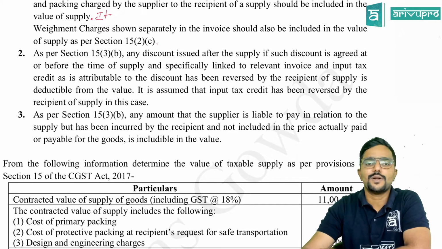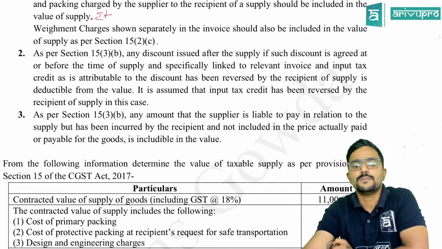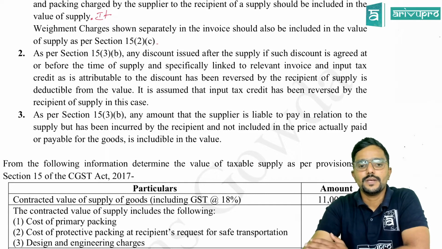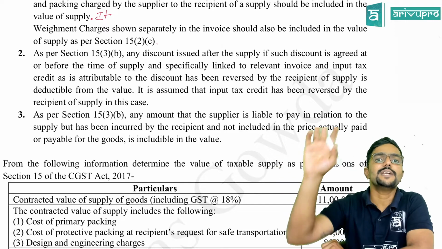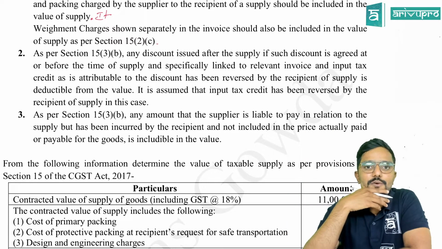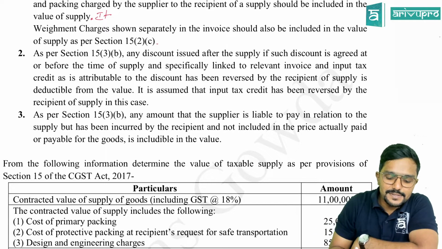In this case, they are not given whether it is reversed by the recipient and all. So I have also given one more line. It is assumed that input tax credit has been reversed by the recipient of supply in this case, because only if it is reversed, we will reduce it while calculating the value. But in the question, they have not given any clarity. So that is why I have added this line also.